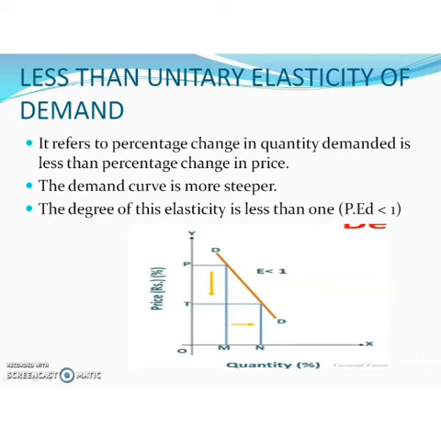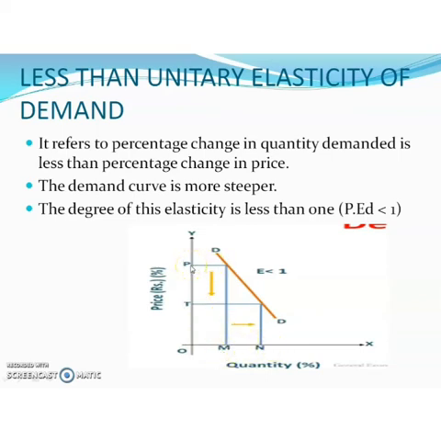So here the demand curve is steeper. From the diagram you can see that the price decreased from P to T and the demand increased from M to N. So the change in price is greater than the change in quantity demanded.